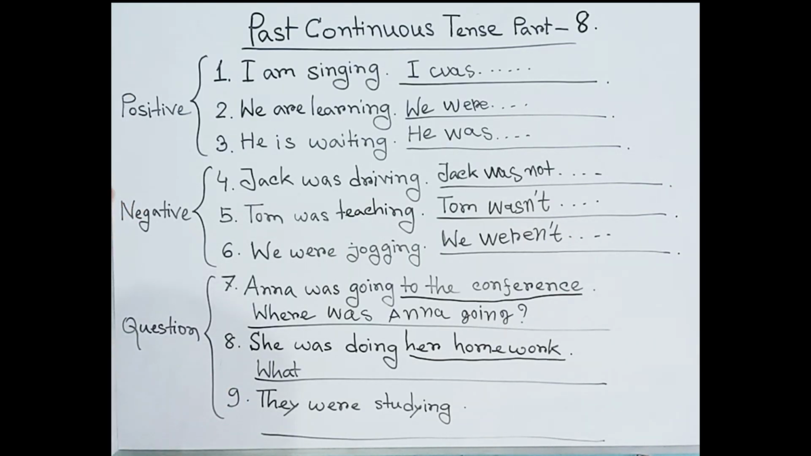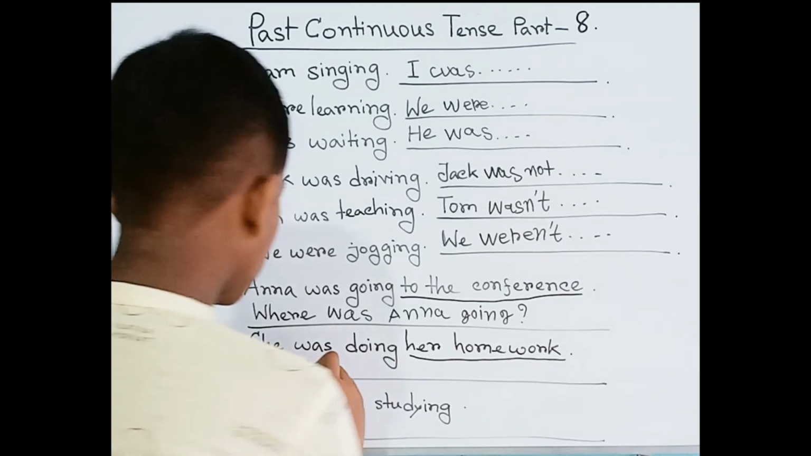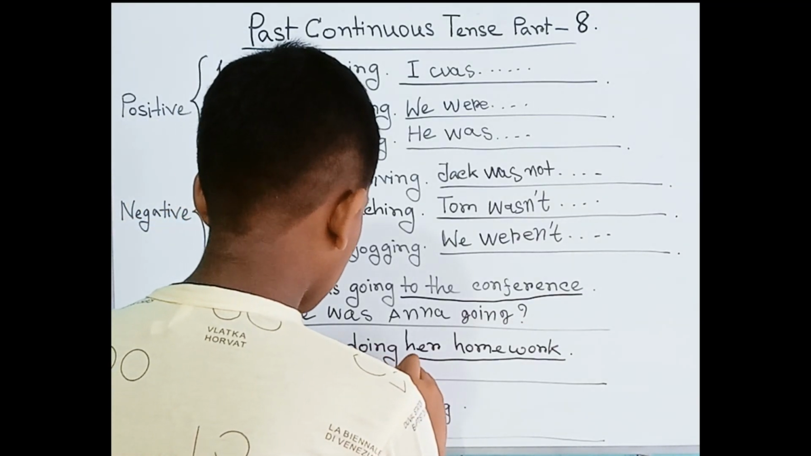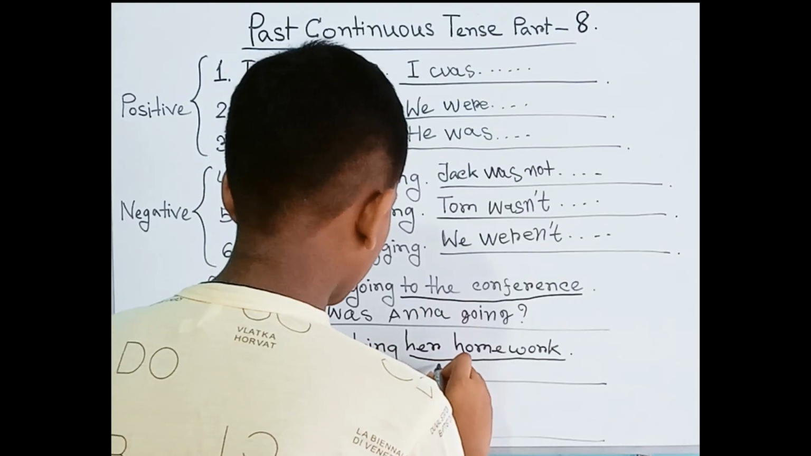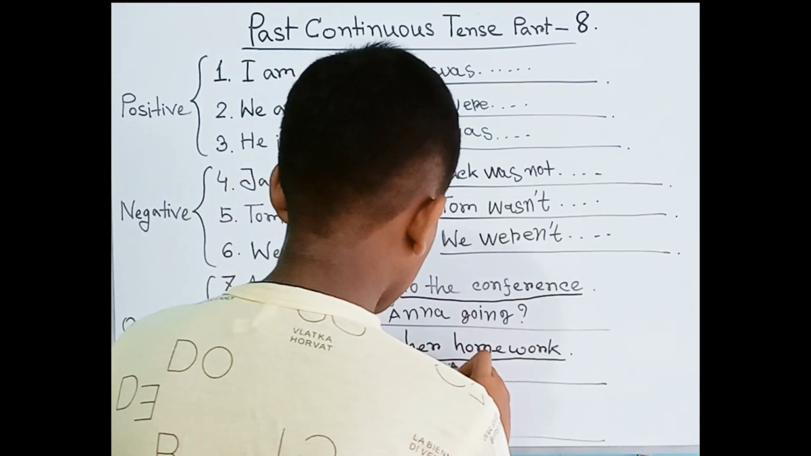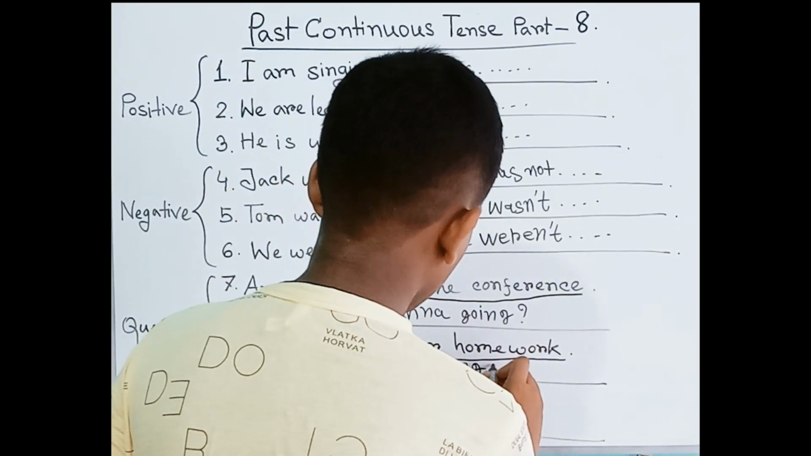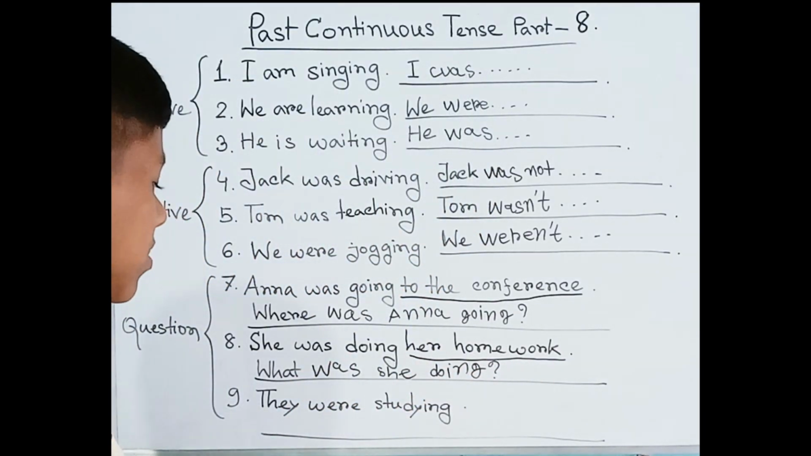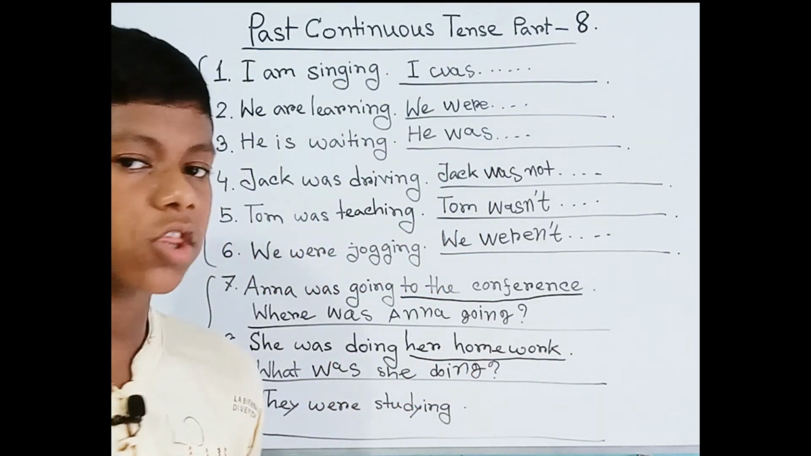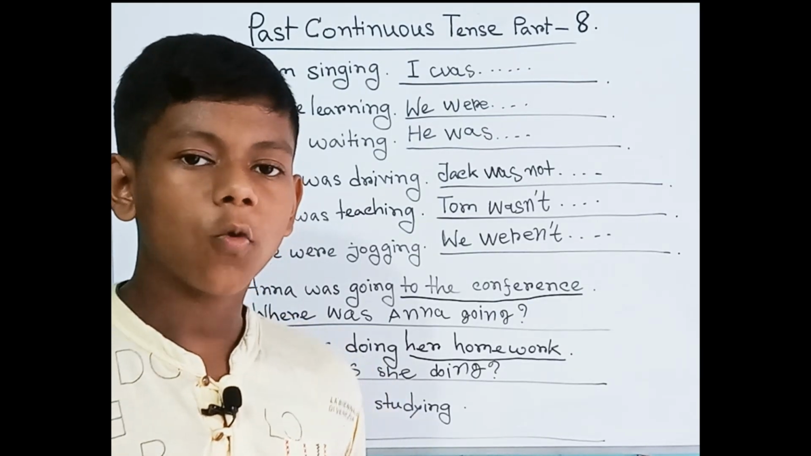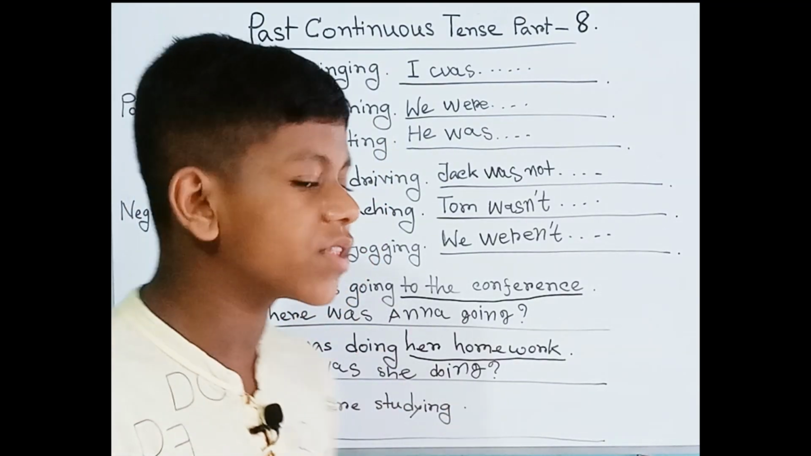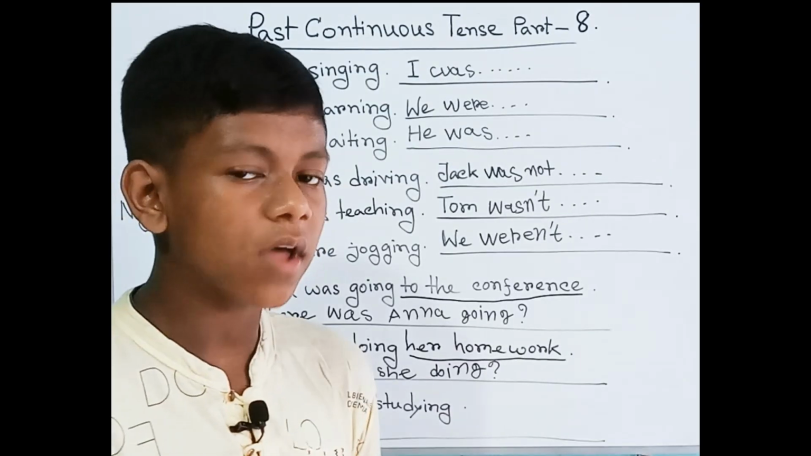So how can we say it as a question? What was she doing? Here we can see this, so just change the order. Sometimes a question changes the word order, like was Anna, was she, was I.